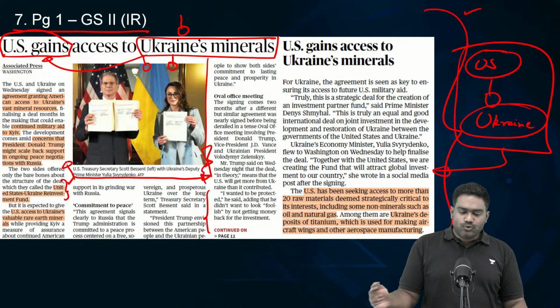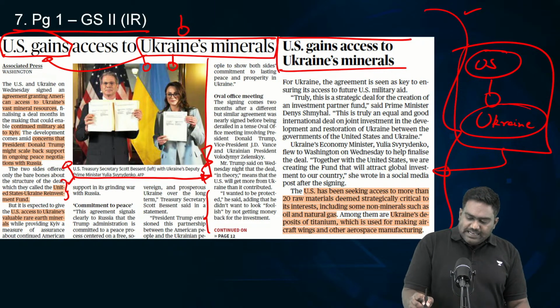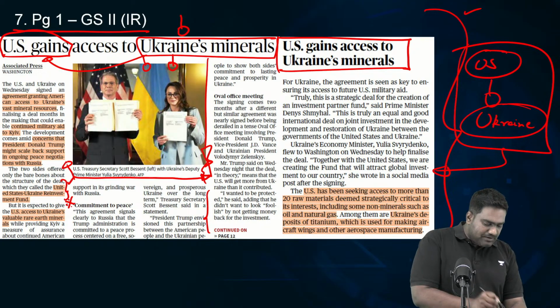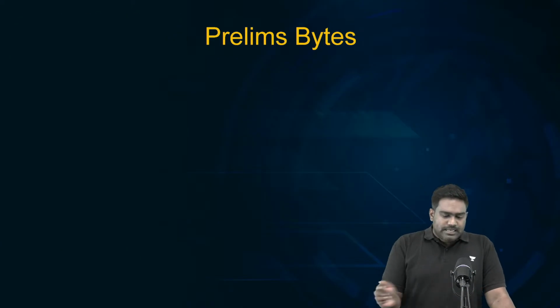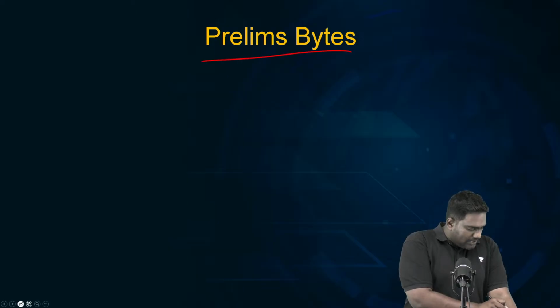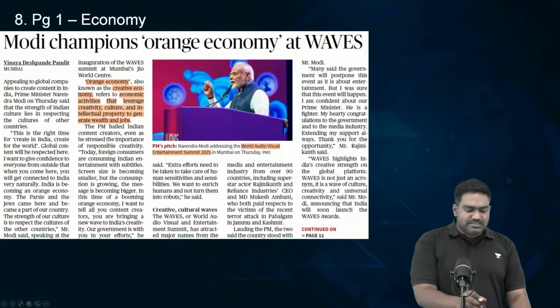That is something you need to note down. This deal has been finalized and a reinvestment fund, which will be managed by the US, is going to be set up. Now, coming to the prelim section, let's take a quick look at the smaller articles in today's paper.